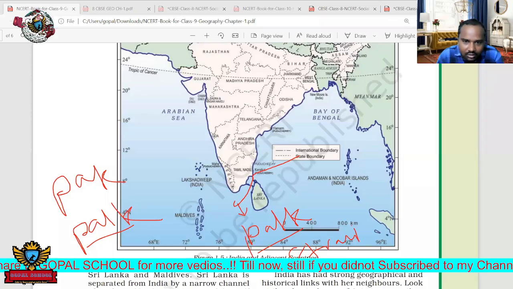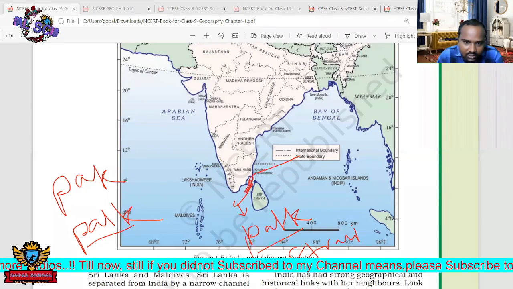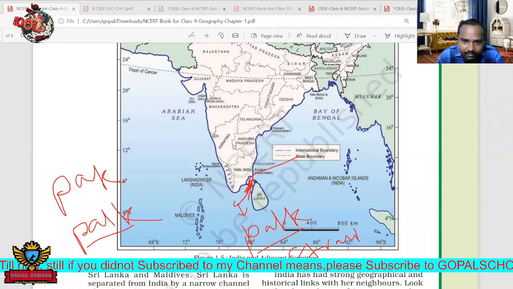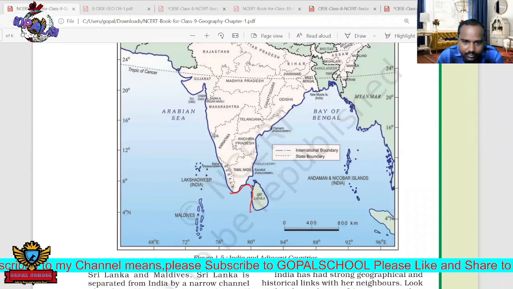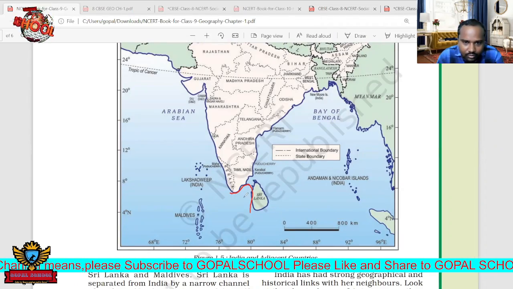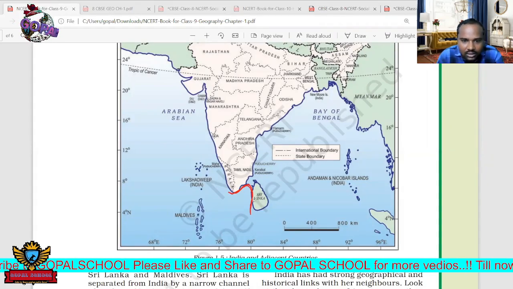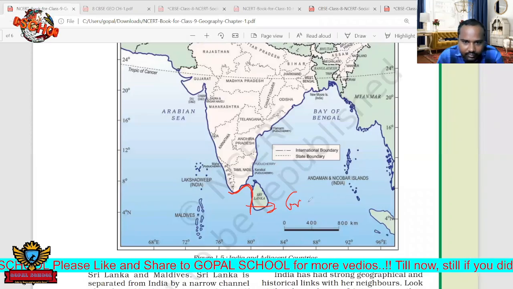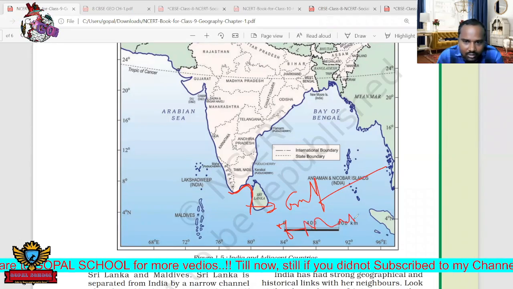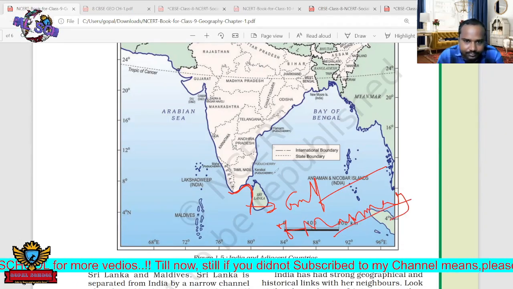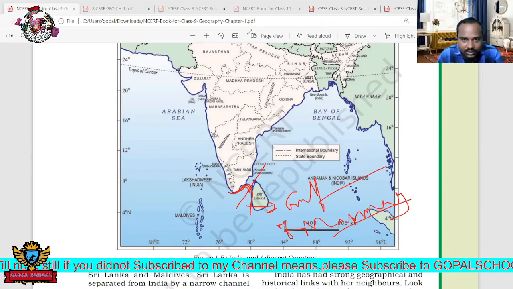Where is Palk Strait? Here. The water body divides India and Sri Lanka, that's why it is called Palk Strait. And also here, the Gulf of Mannar. Here we can see this type of shape, where water stays like this, so it is called a Gulf. Which Gulf? The Gulf of Mannar. The Gulf of Mannar is this place. Remember these two things.